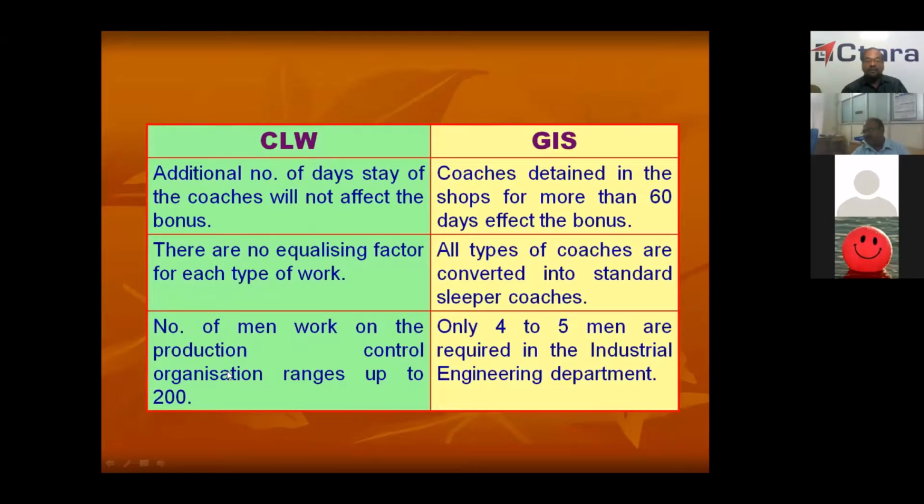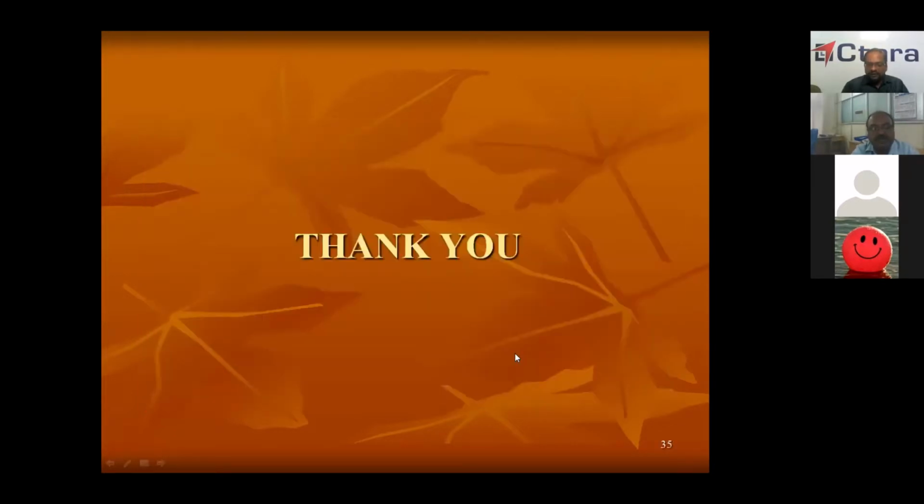And in the PCO wing, around 200 members will be working in case of CLW scheme. So to run the CLW pattern of incentive, 200 members around big team is required. But if you take GIS team, only 4 to 5 men are required to work in industrial engineering department. Here itself, you can save a lot of manpower compared to CLW scheme. So these are the differences.